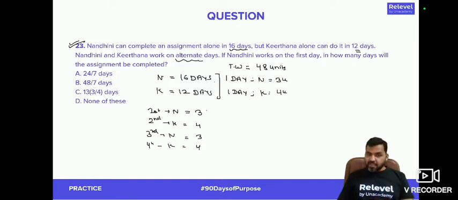Now, you can see that amount of work done on each day is not constant. So, you cannot apply this method that in one day, both of them are doing 7 units, so in 2 days, 48 will be done in these many days. That would be conceptually completely wrong, because every day the amount of work is not constant, right?